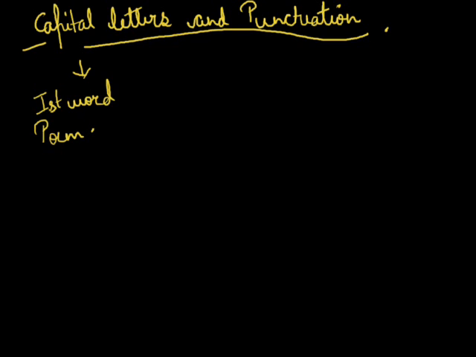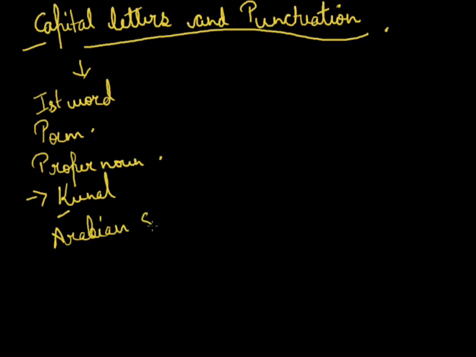It is also used for proper nouns, like for the name of a person. For example, Kunal. So K, capital. Names of river, lake, sea, ocean or mountain, like Arabian Sea, A capital, Patkal Lake, Ravi, Ural Mountain, so U will be capital. For the names of countries, villages, cities, for example, Kolkata, so this will be capital.